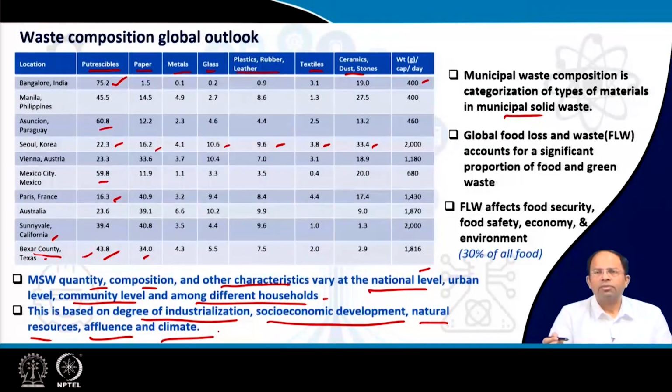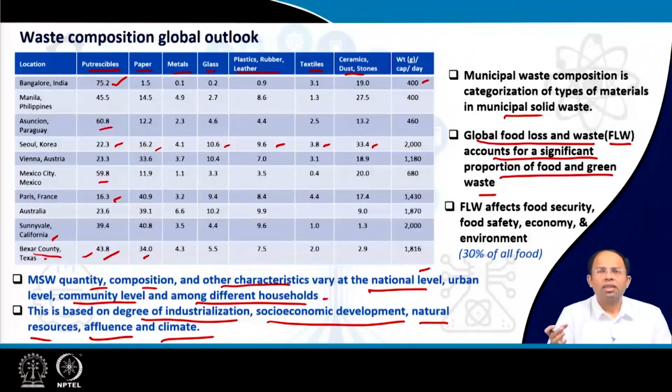Now, along with waste which we are getting, like organic waste, particularly in case of organic waste, we have to be also careful about global food loss and waste. So that is FLW. This accounts for a significant proportion of food and green waste. So organic waste is generated in urban areas, of course, but a lot of this waste is also because of loss and waste of the food supply chain.